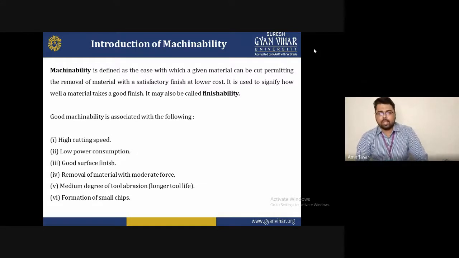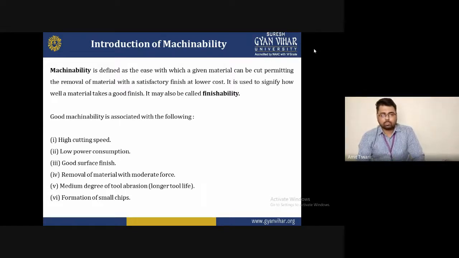With the help of this we will understand that good surface finishing is achieved when the cutting speed is high, the power consumption is low, and the temperature or heat dissipation zone is maintained. So if you maintain all these factors, you will definitely achieve good surface finishing.